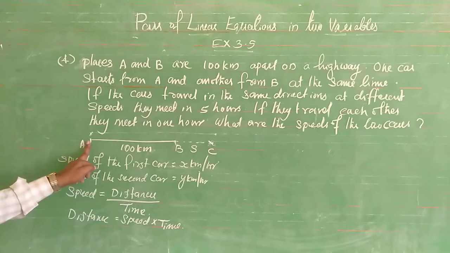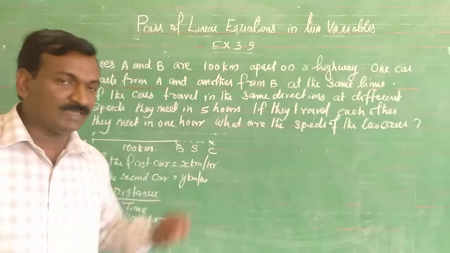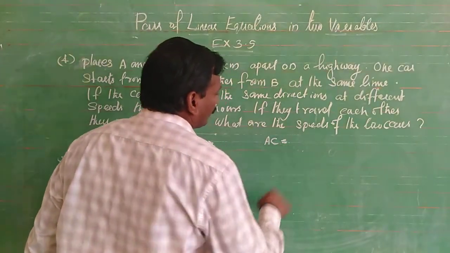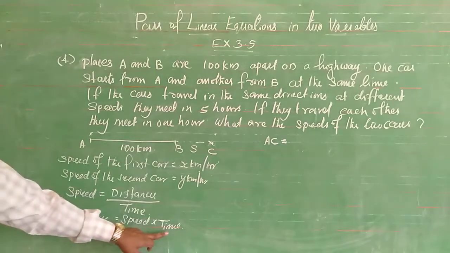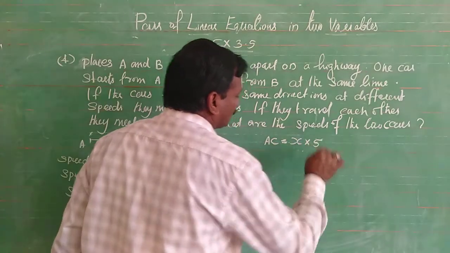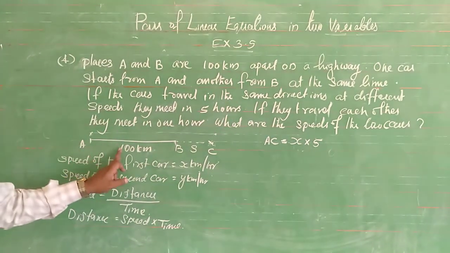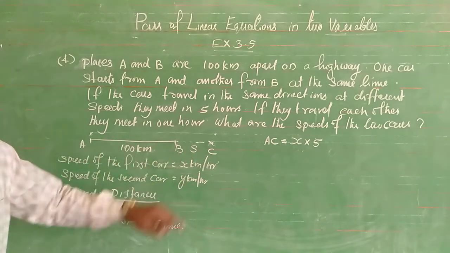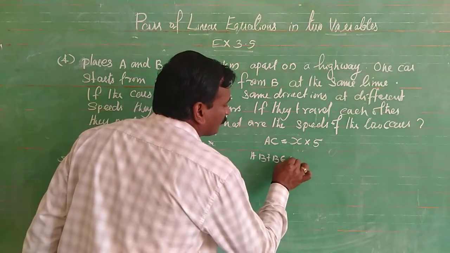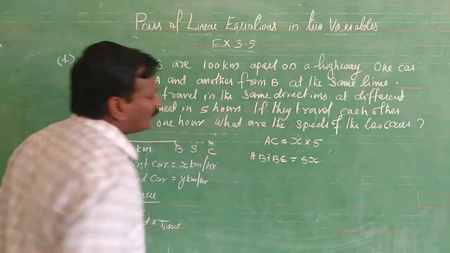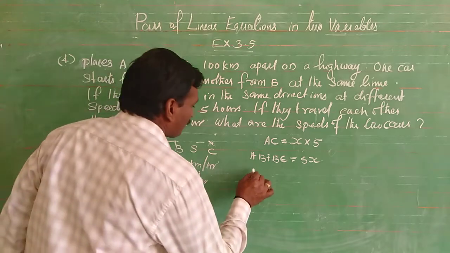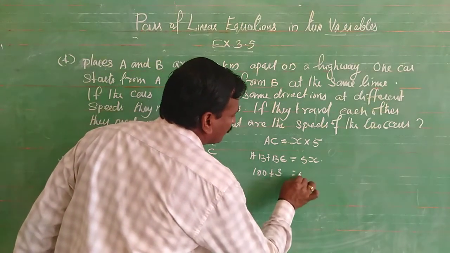The first car is starting from A and traveling the distance AC. Then AC is equal to speed into time. The speed of the first car is x and the traveling time is 5 hours. Now AC is equal to what? AB plus BC, which equals 5x. Now AB is equal to 100 and BC is equal to S, as we have taken. That is 100 plus S is equal to 5x.